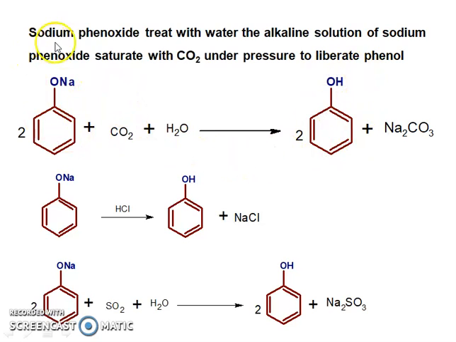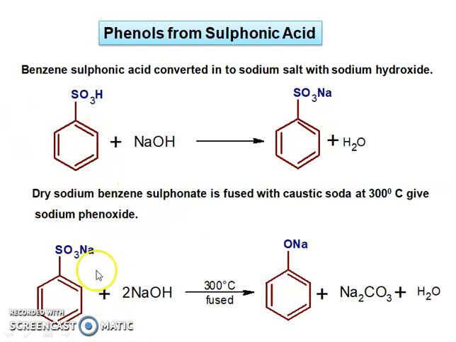Firstly, the intermediate sodium phenoxide is obtained by these methods, which is the phenols from sulfonic acids. So firstly the sulfonic acids can be converted into sodium benzene sulfonate.